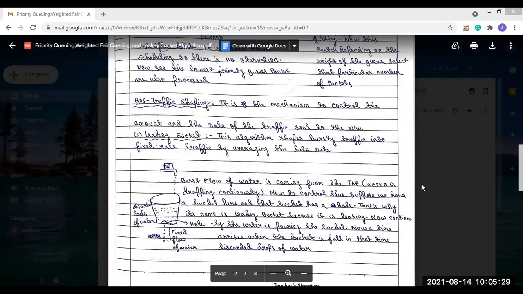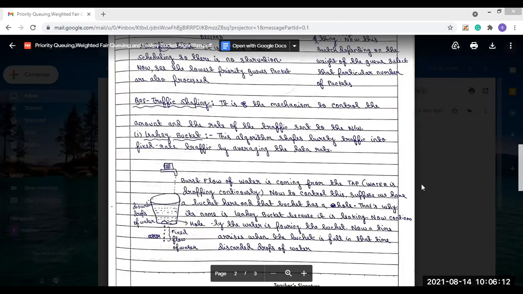In the previous class, we have covered the different types of techniques to improve the quality of service. The techniques used to improve the quality of service are FIFO queuing, priority queuing, and weighted fair queuing. These three types we have used for improving the quality of service.